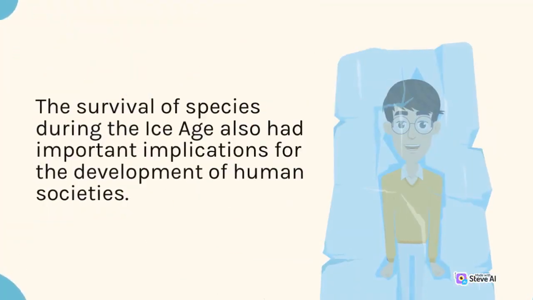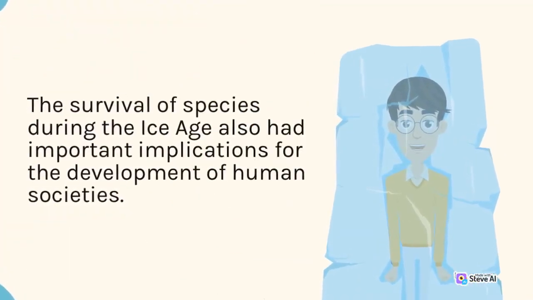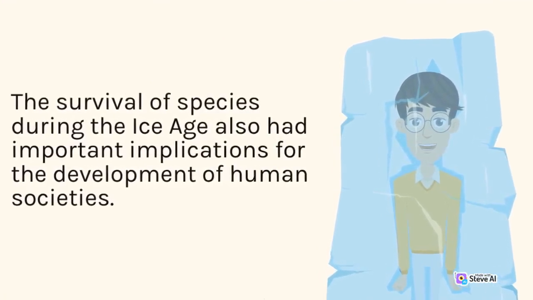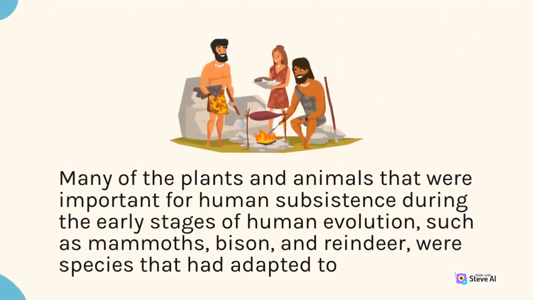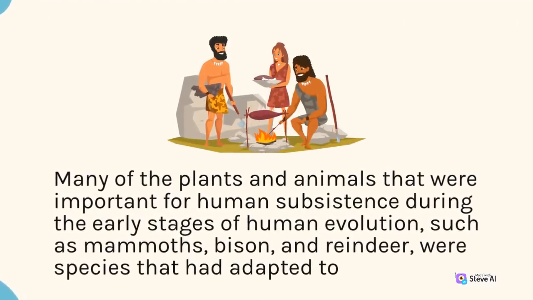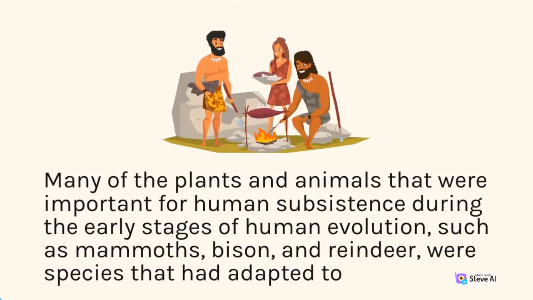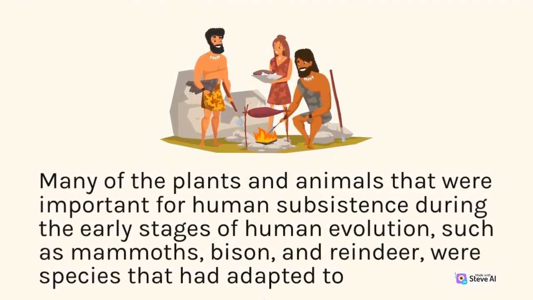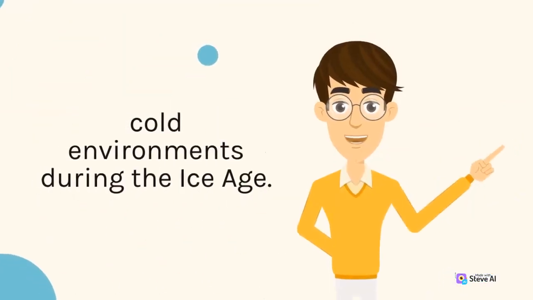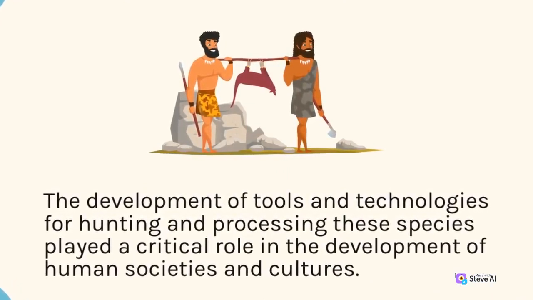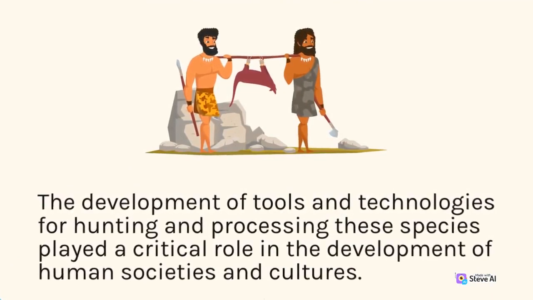The survival of species during the Ice Age also had important implications for the development of human societies. Many of the plants and animals that were important for human subsistence during the early stages of human evolution, such as mammoths, bison, and reindeer, were species that had adapted to cold environments during the Ice Age. The development of tools and technologies for hunting and processing these species played a critical role in the development of human societies and cultures.